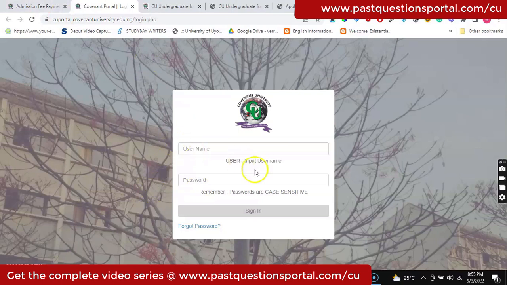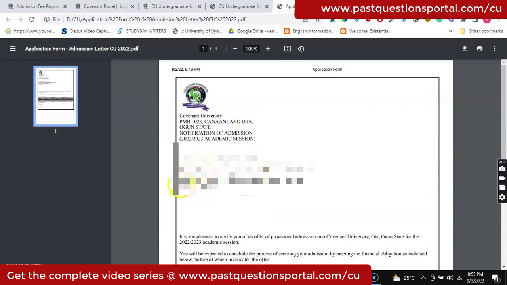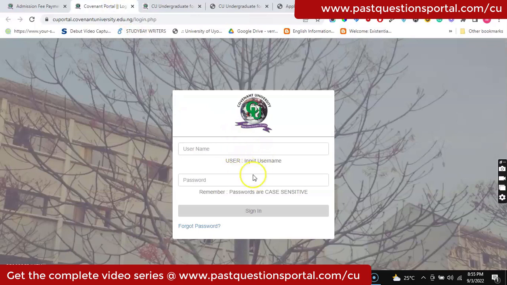So when you are here, what you have to do is to put in your registration number, and you get that from the same notification of admission slip, the same one that you took to the bank, the same one that you downloaded, the same one that you printed. When you look on it, you're going to see the registration number shown there. So you just copy this, come put it here, and then you put in a password. But I have a feeling that at the start, you may not have a password. So what you should do is to click on forgot password.